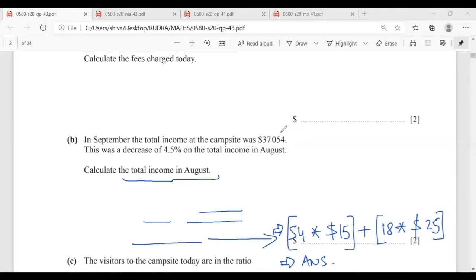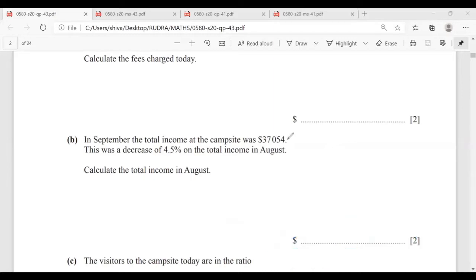Okay. Mr. Rudra, there are two, three ways in which we can do this question, and I'll try to explain the methods. One thing that you can assume is that the total income in August is $100.